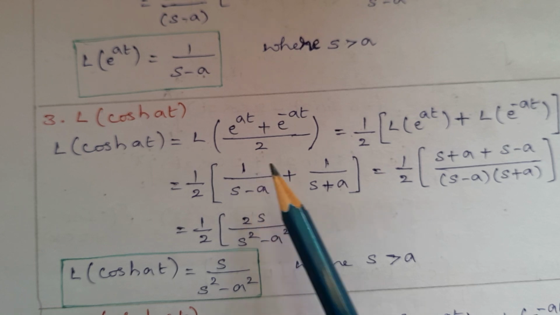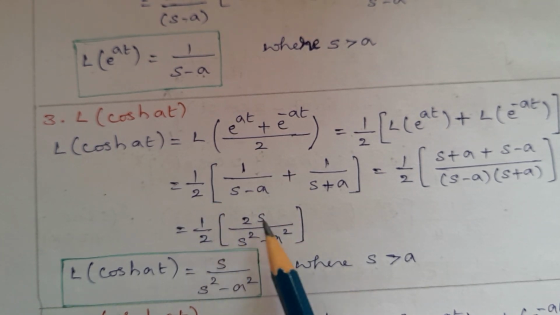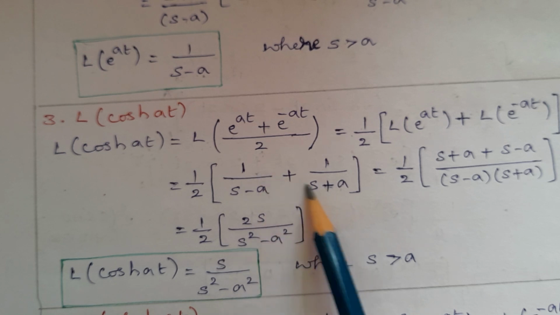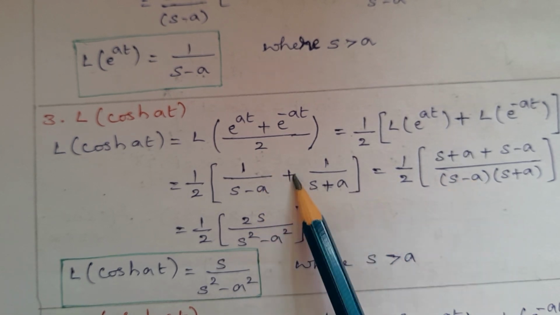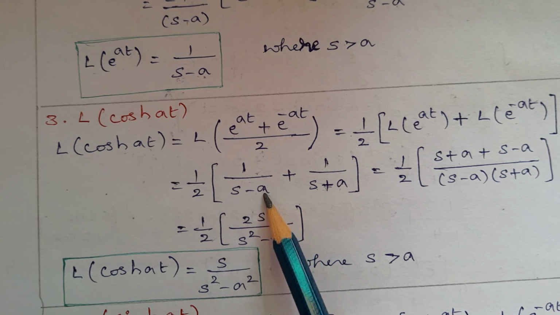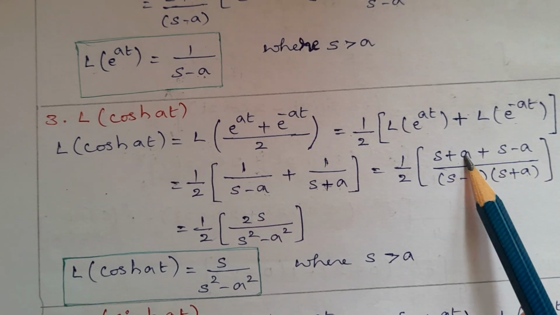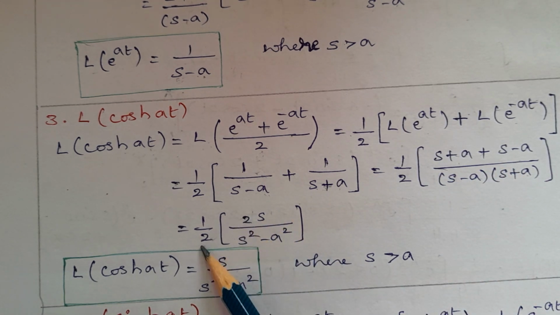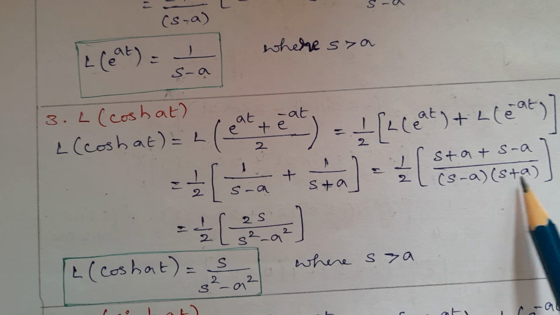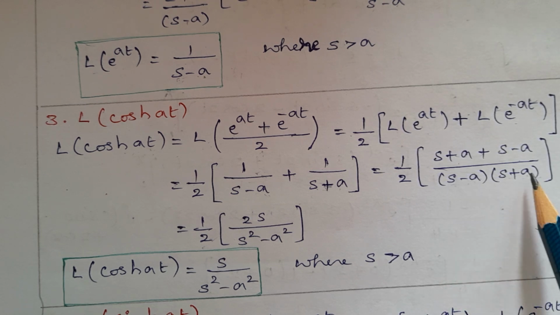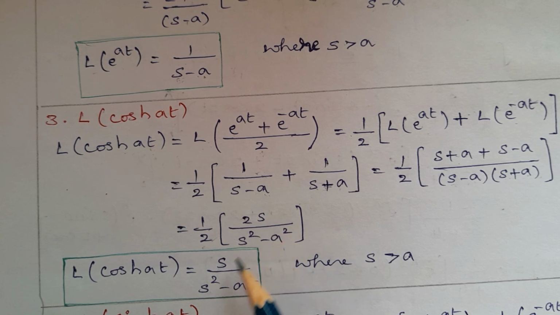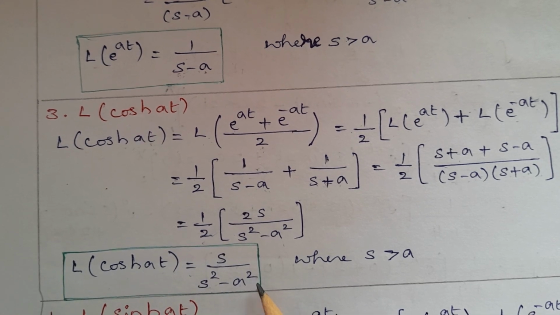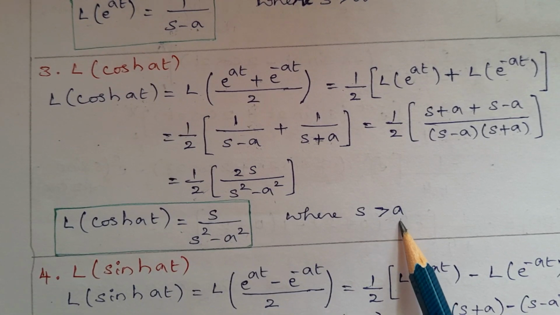Take LCM, we'll get 1 upon 2, otherwise I take butterfly method, s plus a plus s minus a divided by s minus a into s plus a. So plus a minus a cancel out, s plus s is 2s, 2 cancel, and here s minus a into s plus a is s square minus a square. Then Laplace transform of cos hyperbolic of at is s divided by s square minus a square, where s is greater than a.